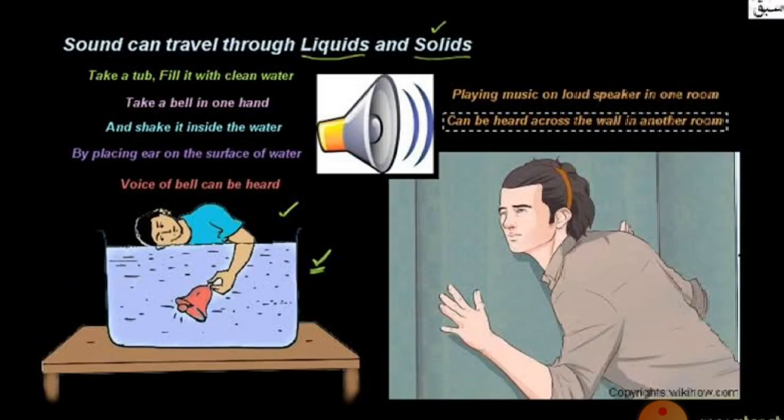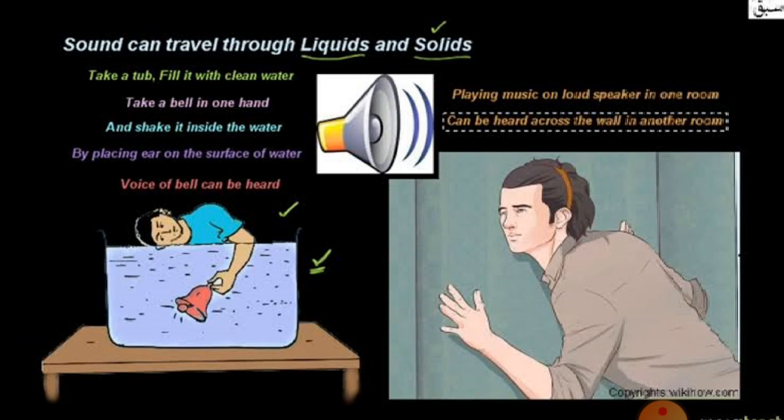Now there is another activity. In this activity we come to know that the sound can also travel through a liquid medium. There is one diagram given to you here. Firstly, take a bucket, or we can take a bathtub, fill it with clean water, and take a small bell in one hand. Just look at the diagram. A boy is holding a small bell in one hand.